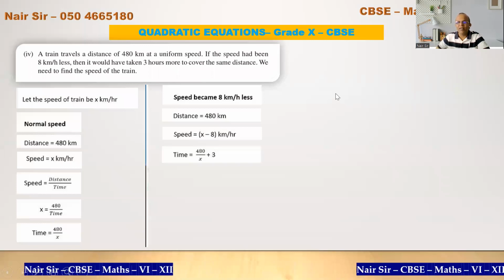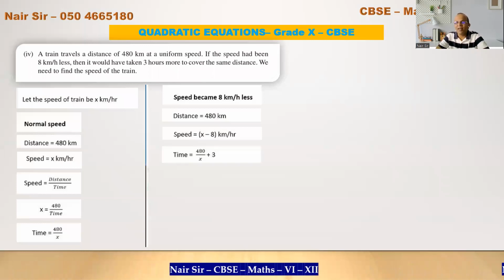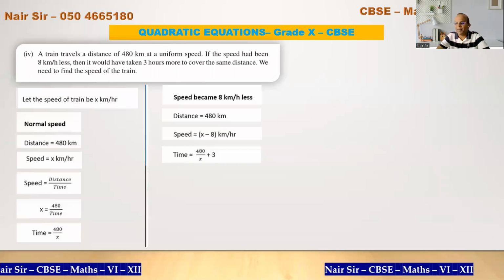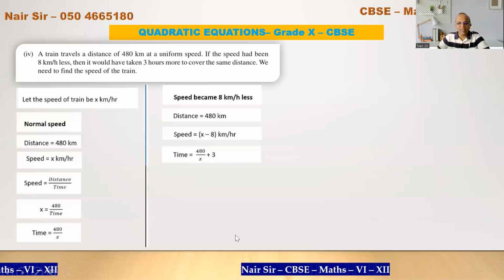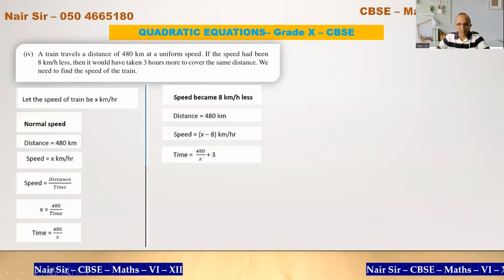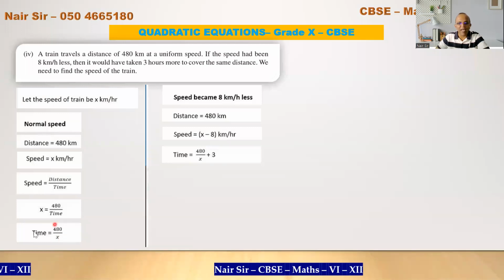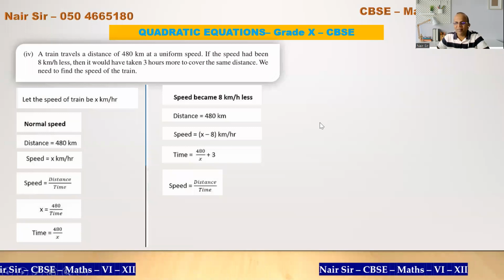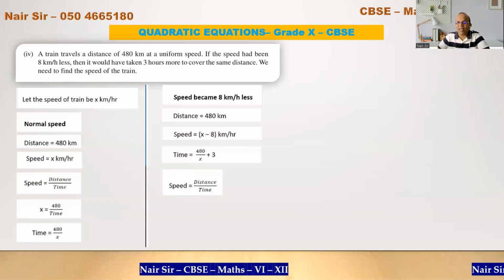Now, what will be the time? Whatever time it was taking previously, that is 480 upon x, it is going to take 3 hours more. That is 480 upon x plus 3. What is the speed formula? Distance upon time.